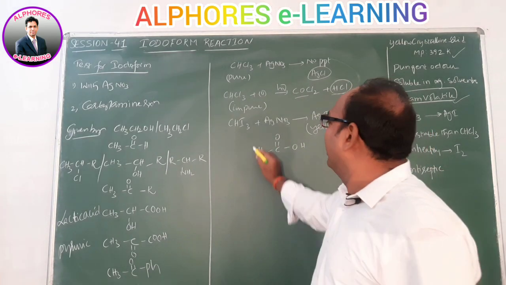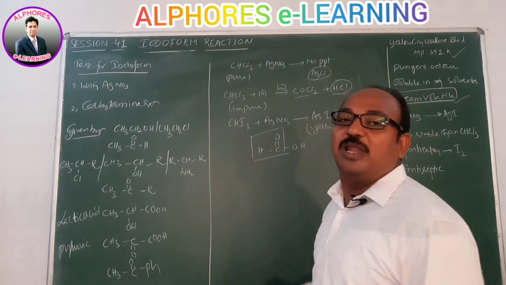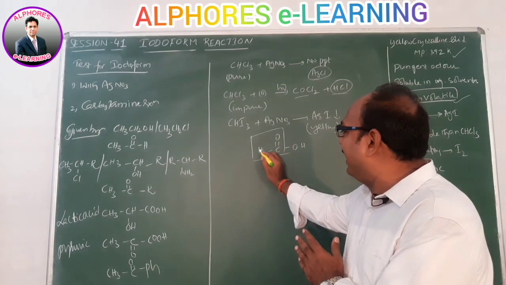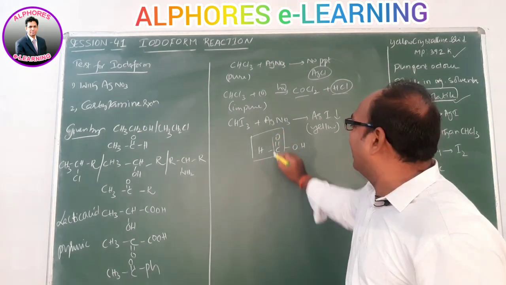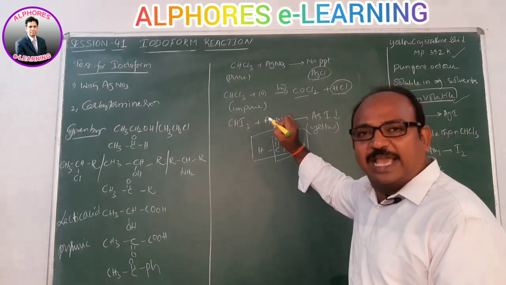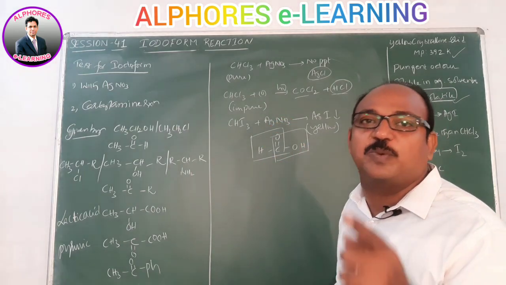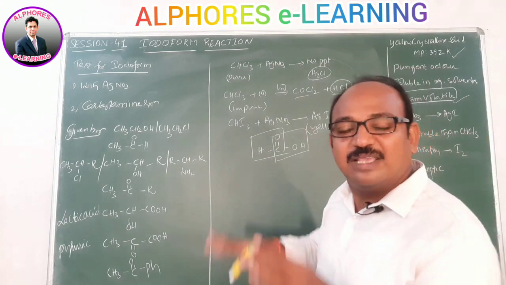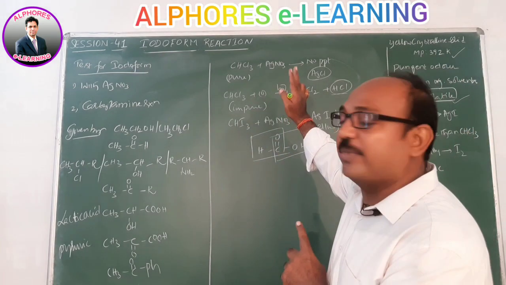But remember, HCOOH also has an aldehyde terminal. From one end it looks like an aldehyde and from the other end it looks like formic acid, so it can respond to Tollens reagent. I am repeating once again, don't get confused here: the silver nitrate reaction can be given by iodoform.